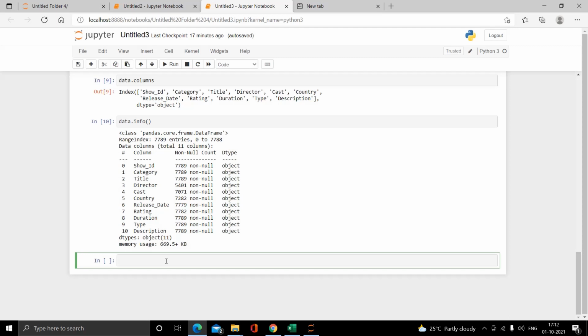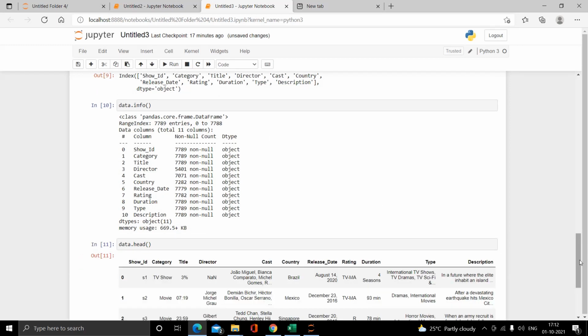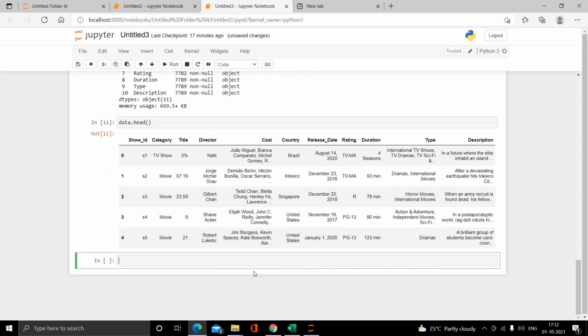Our command is data dot head. As I said earlier, using that function we can see the top 5 records from our dataset file. Now once again we have to check the shape of our file, because we have to check whether any duplicate data is there or not. So for that we are checking the shape of our file again.